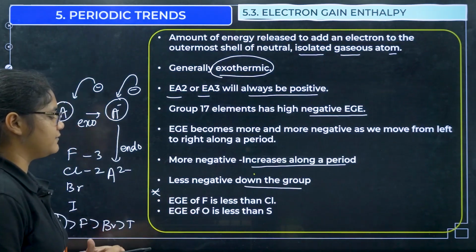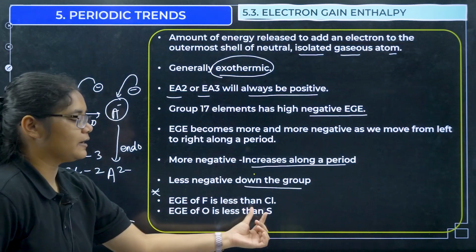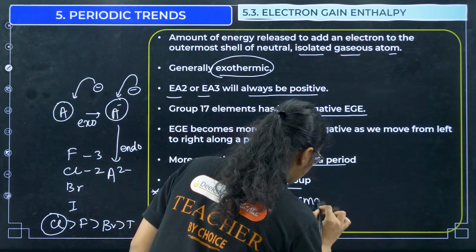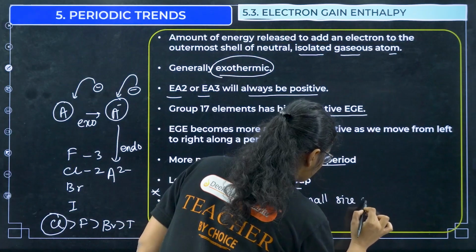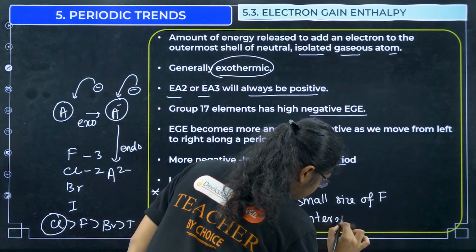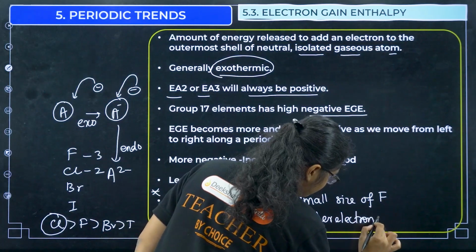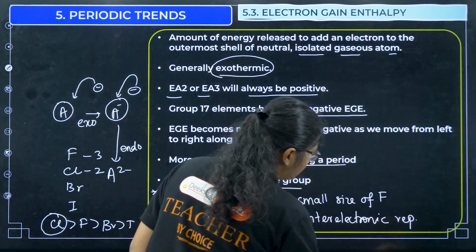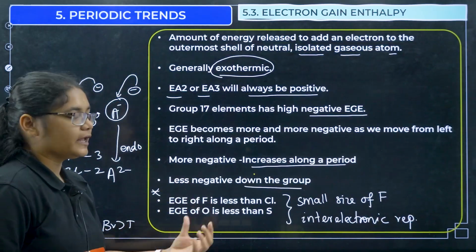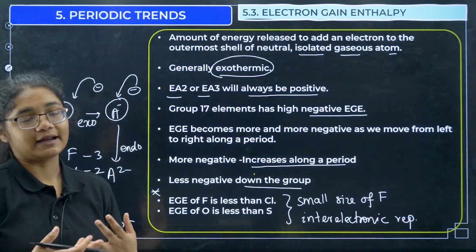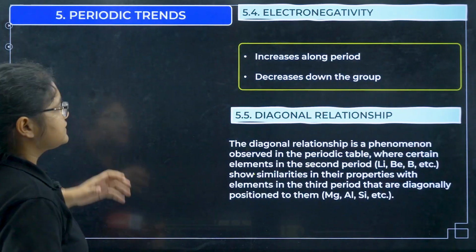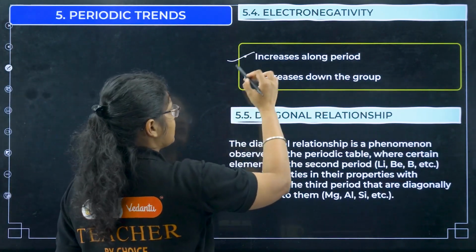Similarly, oxygen has less electron gain enthalpy than sulfur. The reason for this is the small size of fluorine, and due to this small size there are inter-electronic repulsions, and that is why the electron gain enthalpy of fluorine is less negative than that of chlorine. Clear?